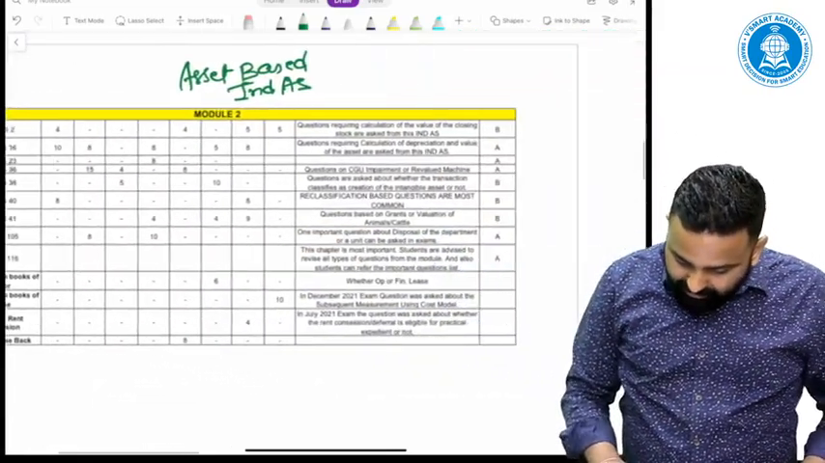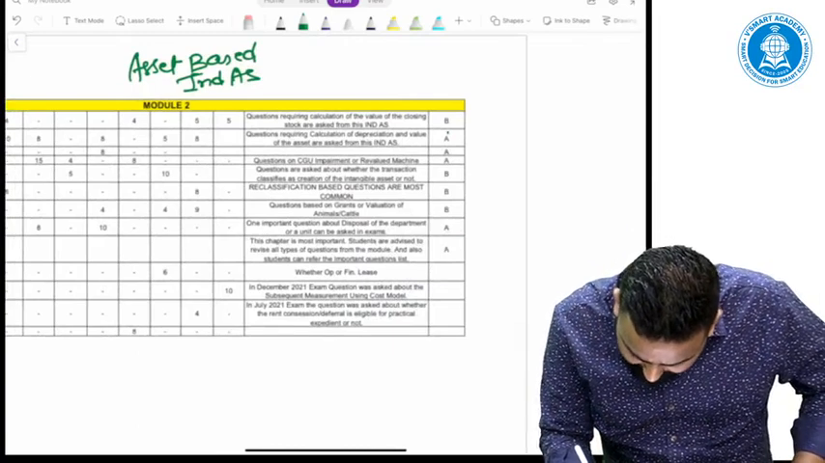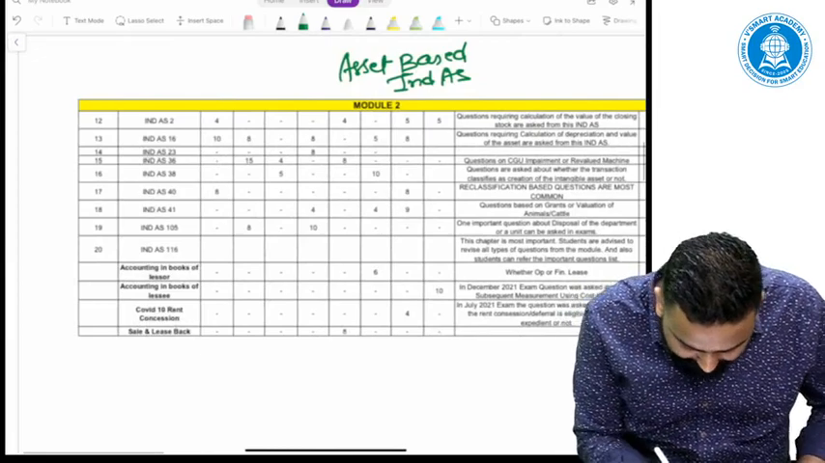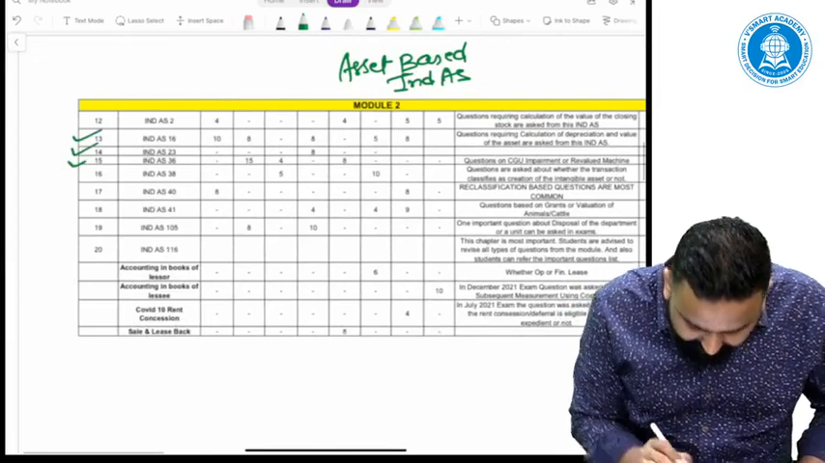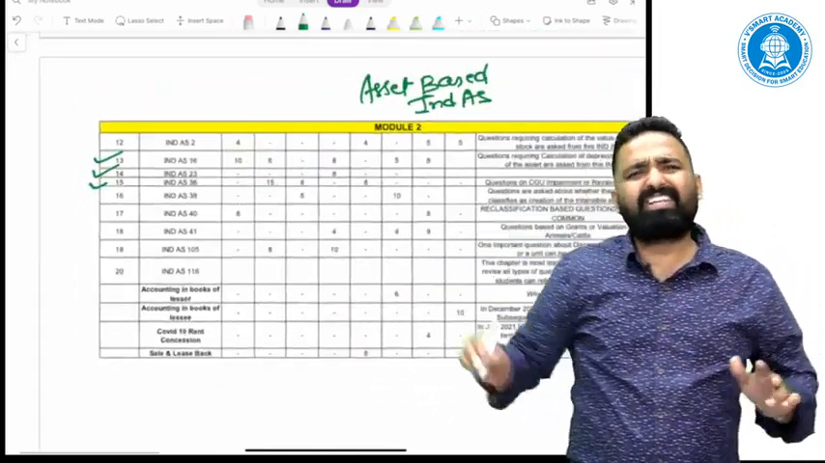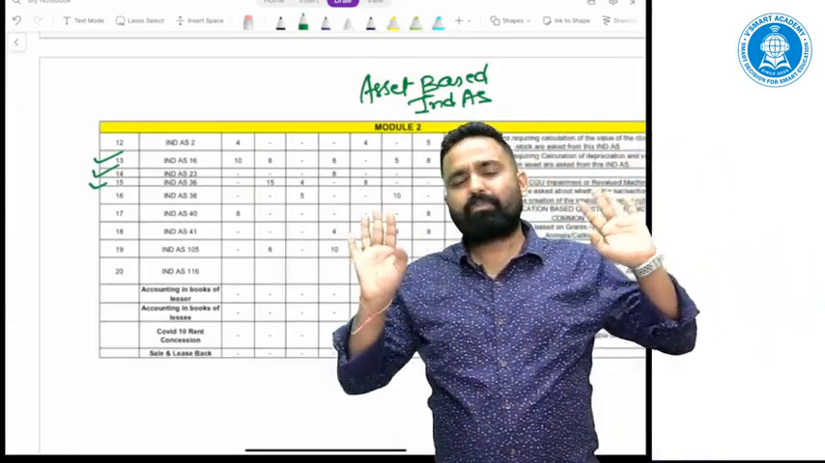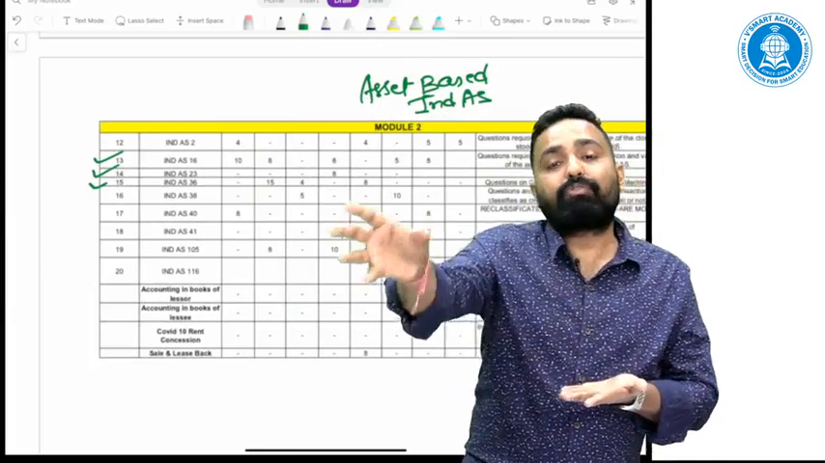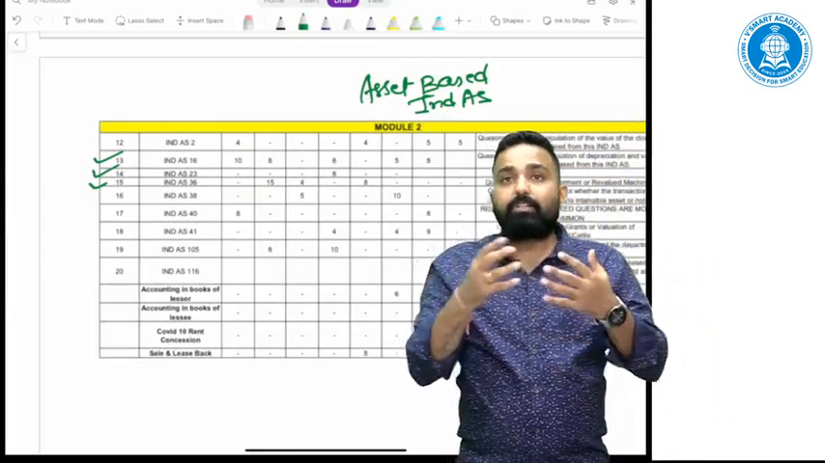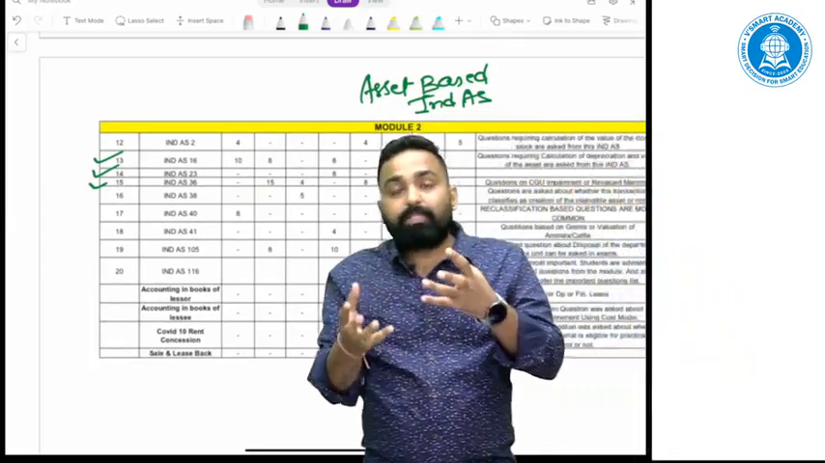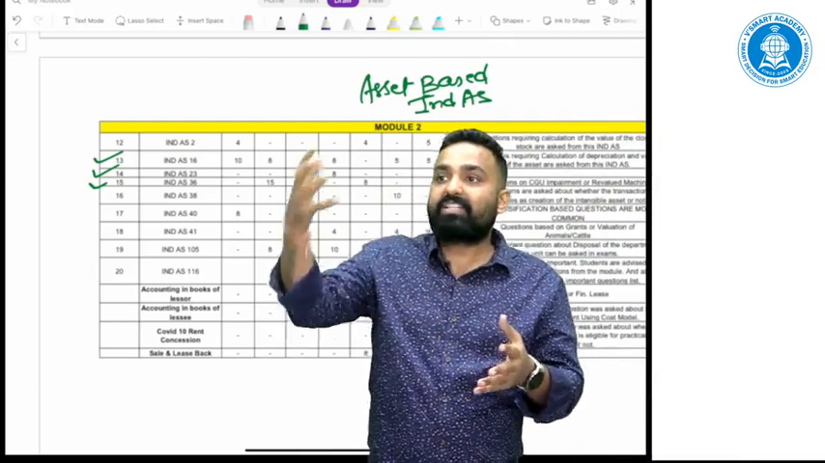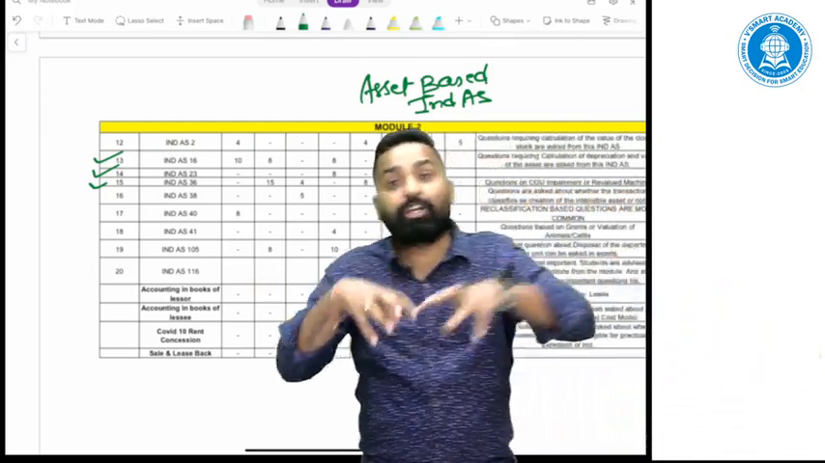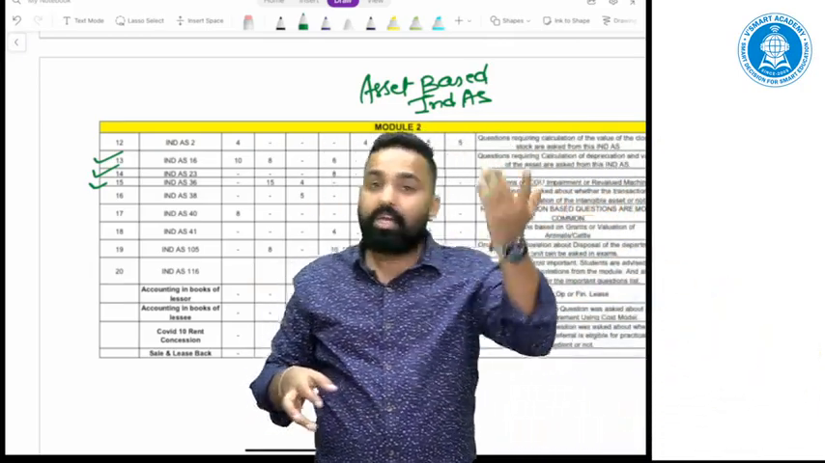So if you can see, A category topics are this one, this one, this one, this one, this one. A category topic means Ind AS 16, 23, 36. Why? Ind AS 16 is like an all-time favorite. How? They may not ask a straightforward question from Ind AS 16. Maybe a mixed question covering Ind AS 16 and Ind AS 21 foreign exchange, or a mixed question covering Ind AS 16 and Ind AS 40, already asked in past exams, can come.